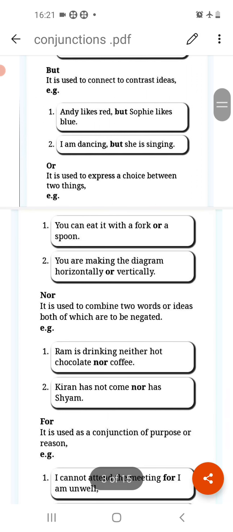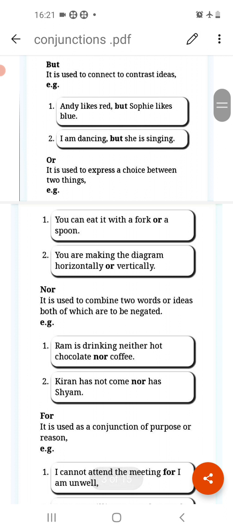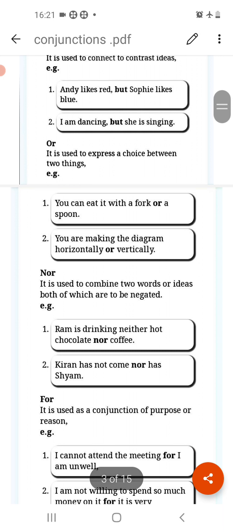Next is but. Now, what is the use of but? It is used to connect contrasting ideas. When you have two opposite ideas, then we always use but. Like it is written, Andy likes red, but Sophie likes blue. So they are two opposite ideas. One likes red and the other likes blue. So whenever you are joining two opposite ideas, then you will always use but.